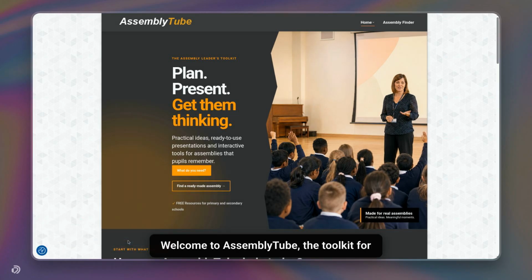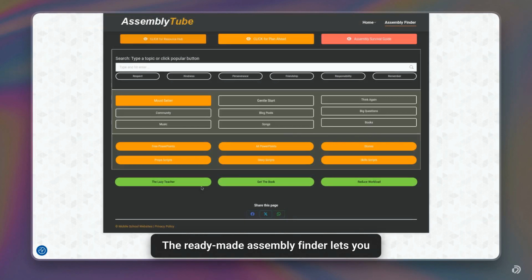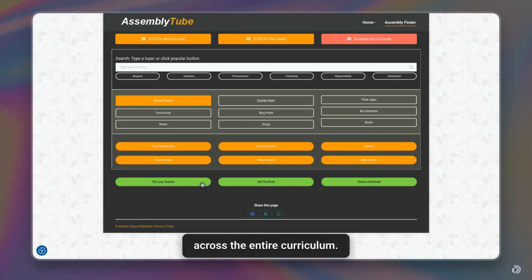Welcome to AssemblyTube, the toolkit for UK assembly leaders. This platform provides practical ideas and interactive tools to get your pupils thinking. The ready-made Assembly Finder lets you browse for specific resources and topics across the entire curriculum.